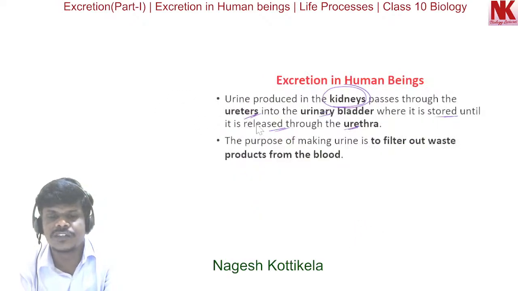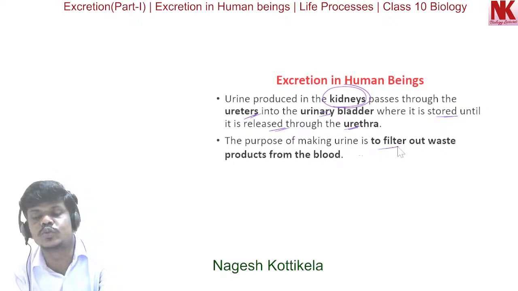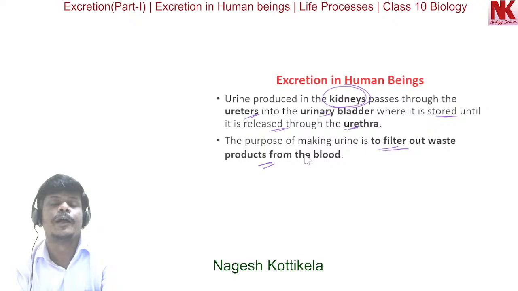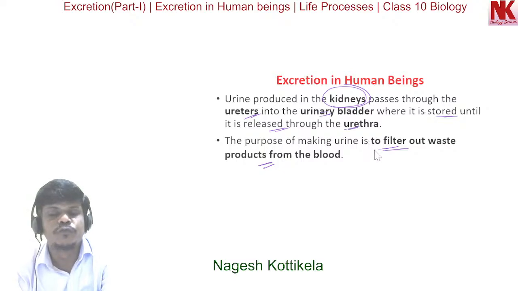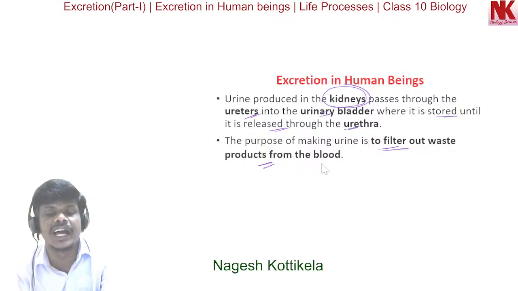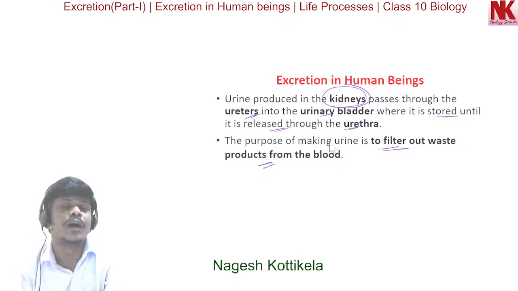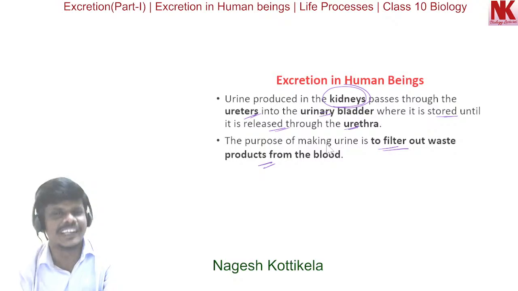Now after this, the purpose of making urine is to filter out waste products from the blood. As we discussed in the beginning, because of metabolic reactions, several nitrogenous wastes are formed in the living cells, and those metabolic wastes are present in the blood. So the main purpose of making urine is to filter out these waste products from the blood, and this is the primary function of kidneys, the excretory organs in humans.